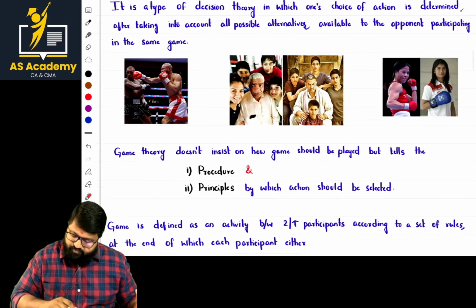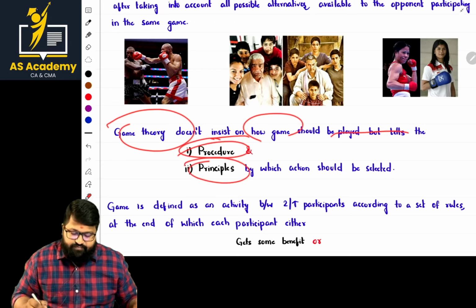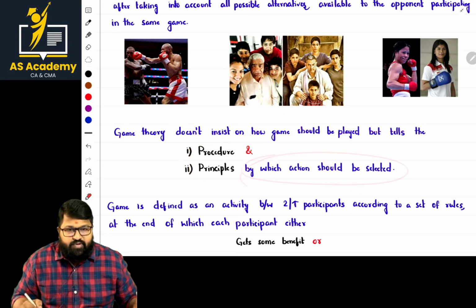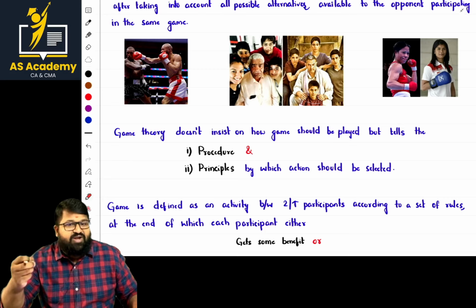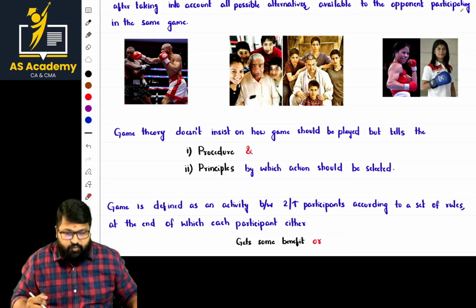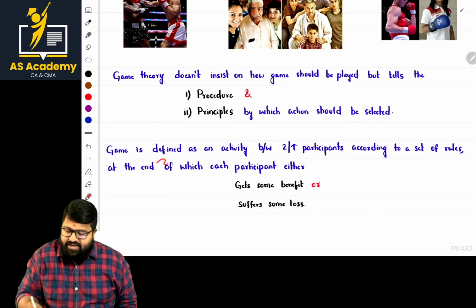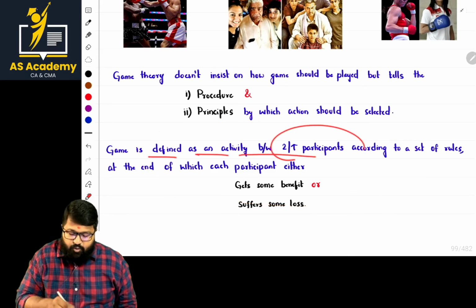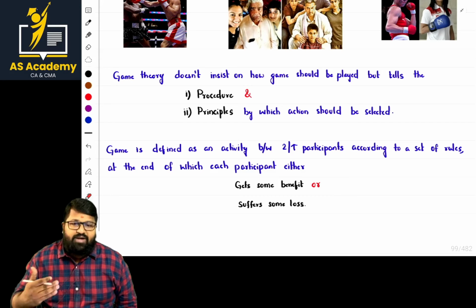Okay. Next, game theory does not insist on how the game should be played, but tells about the procedure and principles by which the action should be taken. So it will never deal with the process. Basically, how the game should be played, that is not it. What should be the strategy, how the strategy should be framed. Okay. Now, game meaning is not required at all, but for your understanding, a game is defined as an activity between two or more participants. The participants can be cricket players, football players, and even companies who are competitors in the real market.